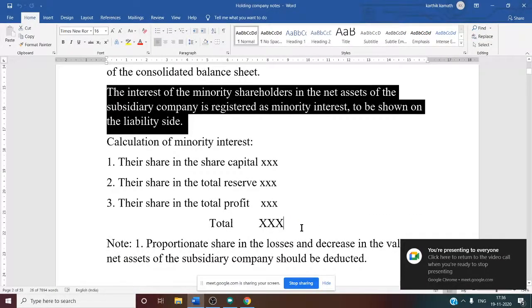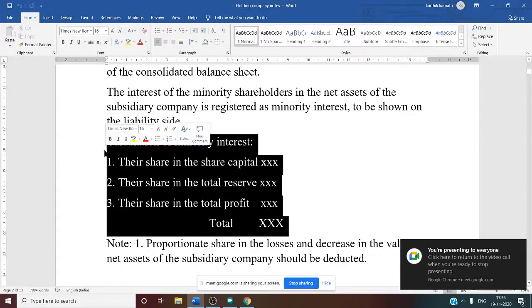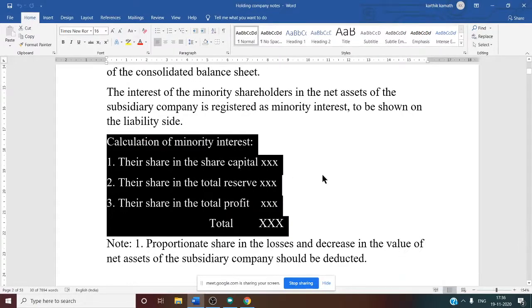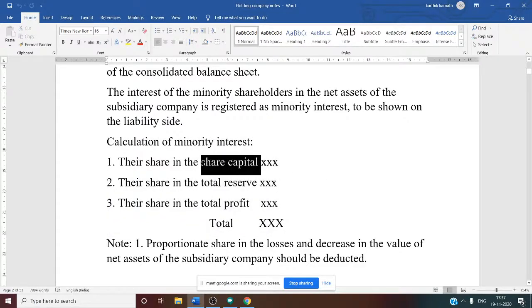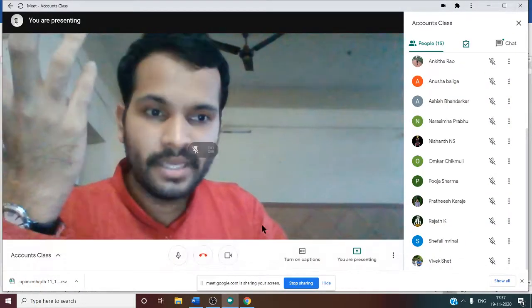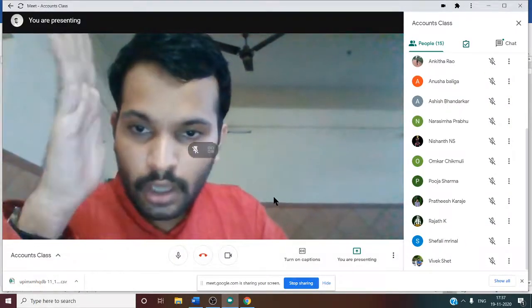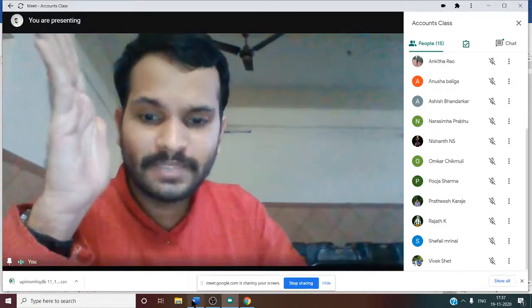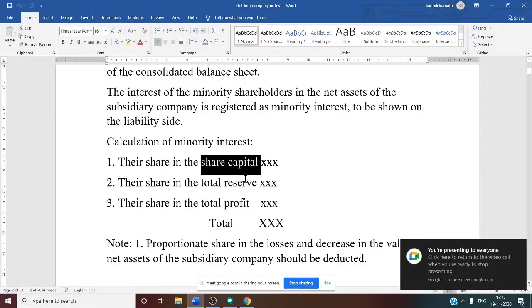There is a format for calculating minority interest. See this: their share in the share capital. Their share means the outsiders' share, in the share capital of the subsidiary company. I have already told you that when solving the working note we are concerned only about the subsidiary company.